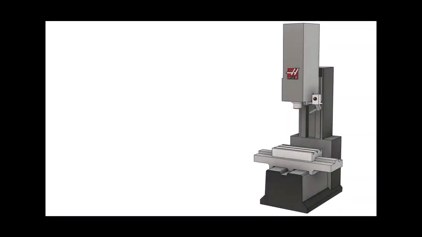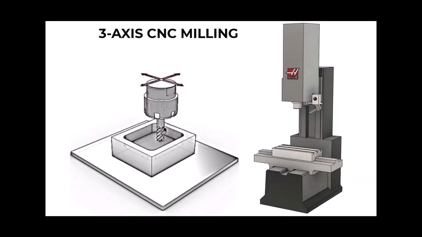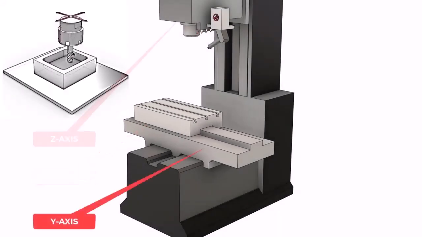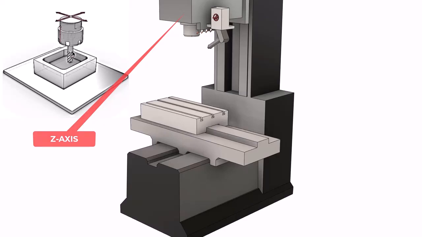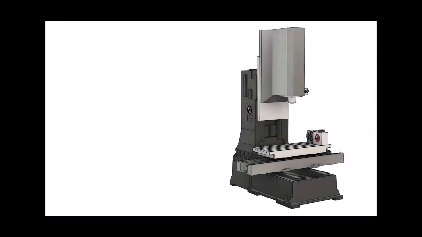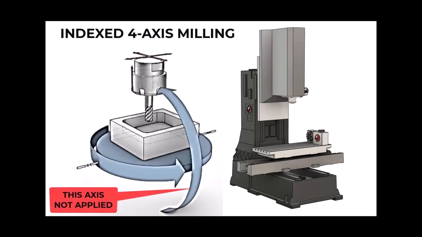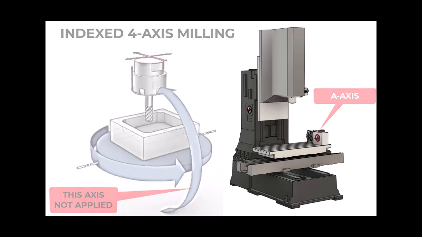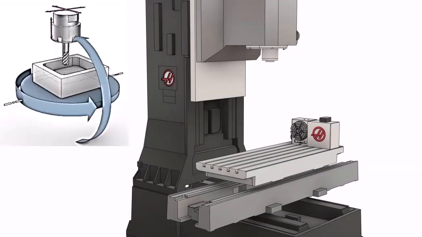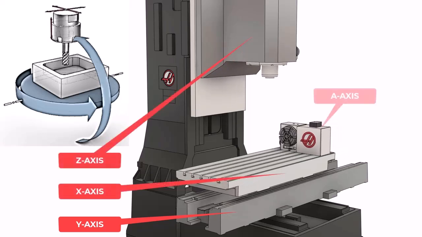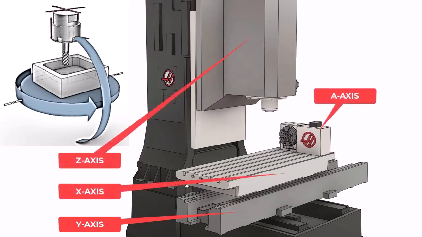Our first CNC mill operates using the most common and standard 3 axes. You have the X-axis, the Y-axis, and the Z-axis. The next CNC mill is a standard 3-axis machining center with the addition of a motorized rotary indexer mounted onto the X-axis table. This simple addition now gives you the Y-axis, X-axis, Z-axis, and an A-axis.